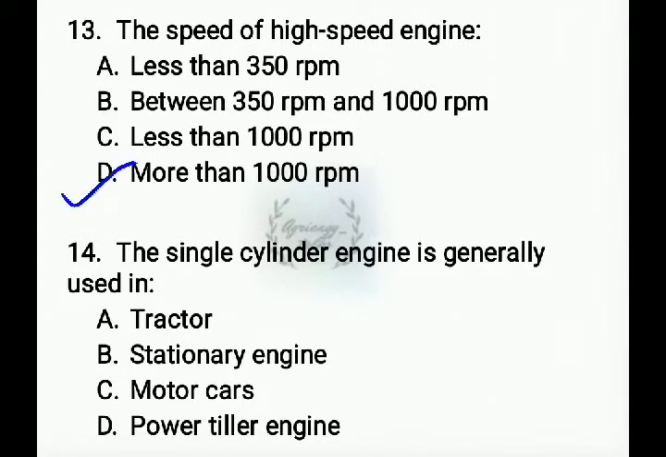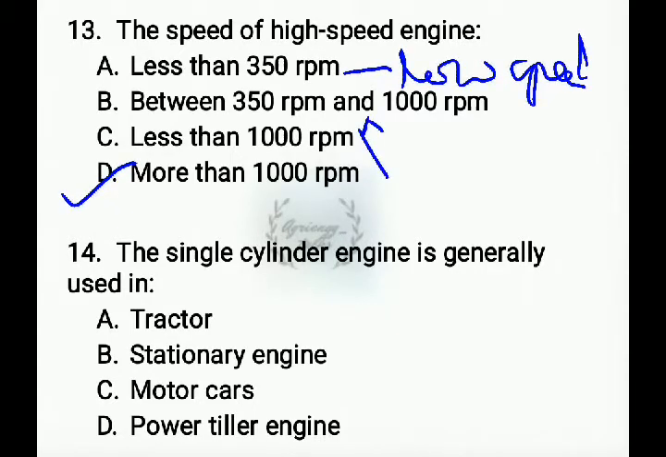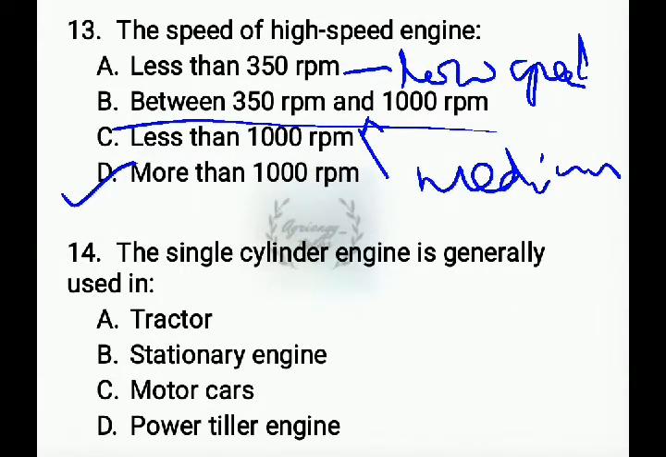Less than 350 rpm is for low speed engines, for medium speed it is between 350 to 1000 rpm, and for high speed engines it is more than 1000 rpm.